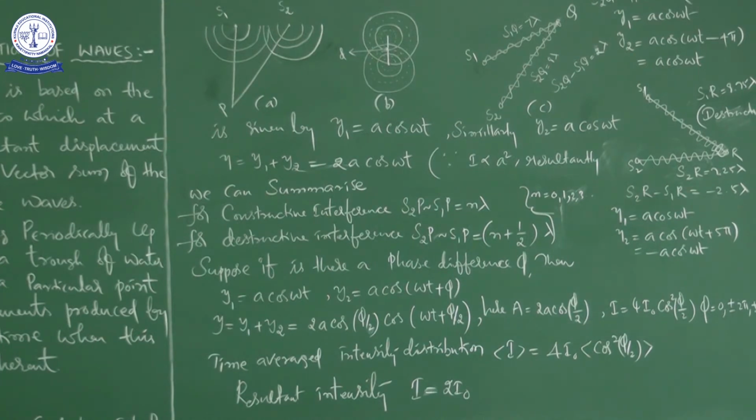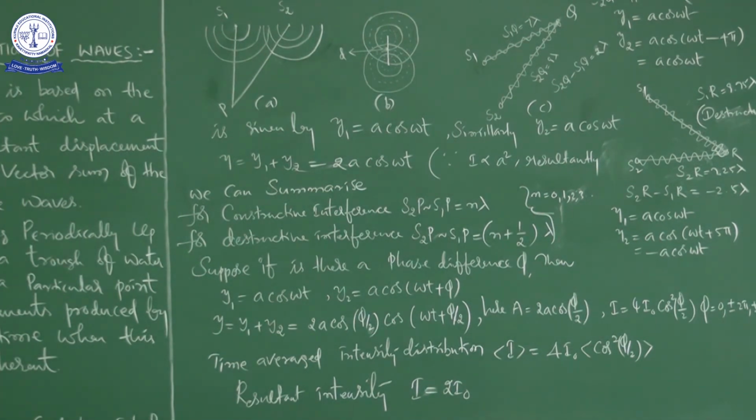Here S2R minus S1R is equal to minus 2.5 lambda. So the path difference is 2.5 cycles between S1 and S2. Here y1 is equal to a cos omega t, but y2 is equal to a cos omega t plus 5 pi. Then what will happen? It is minus a cos omega t, right? So one is a cos omega t, another one is minus a cos omega t,